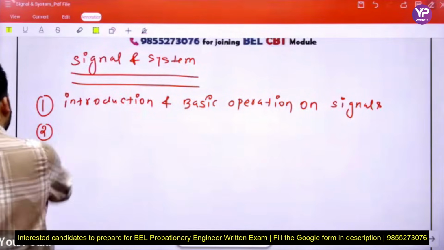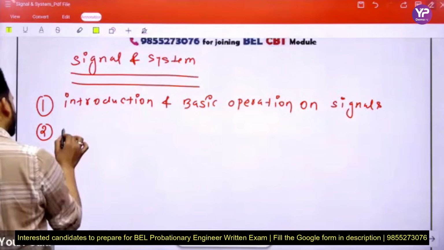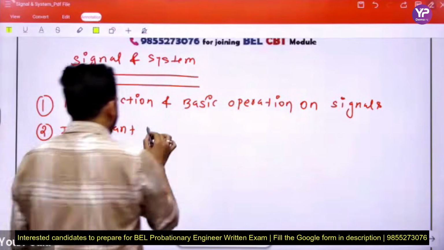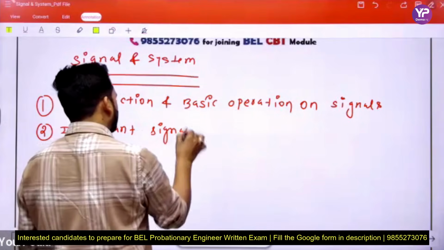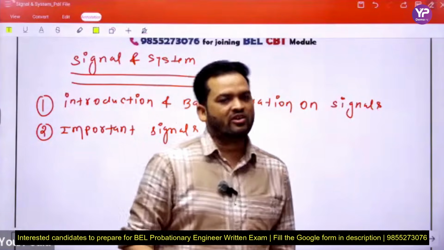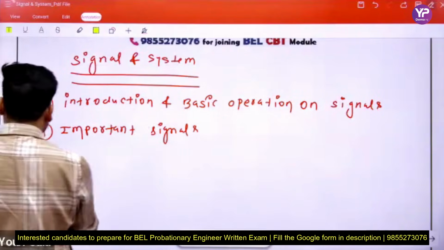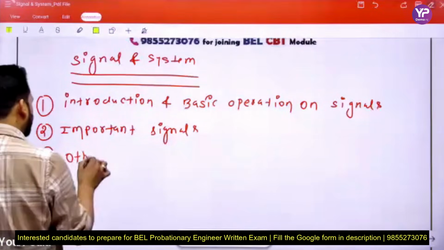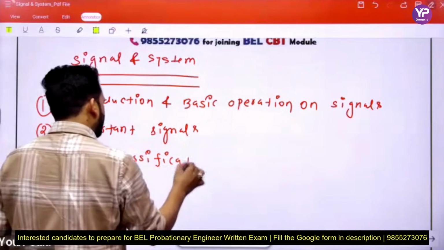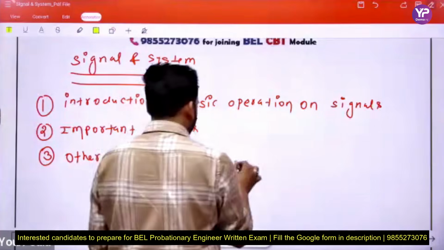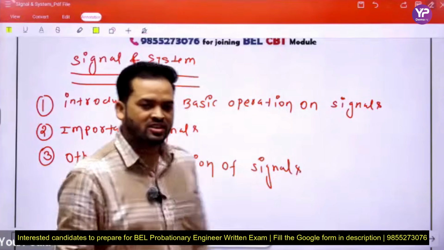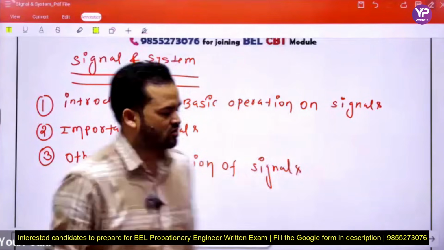Next beta, in the second chapter we cover important signals like impulse, unit step, parabolic, signum function. Next, other classification of signals, like energy signal, power signal, periodic, non-periodic, causal, non-causal, and so on.